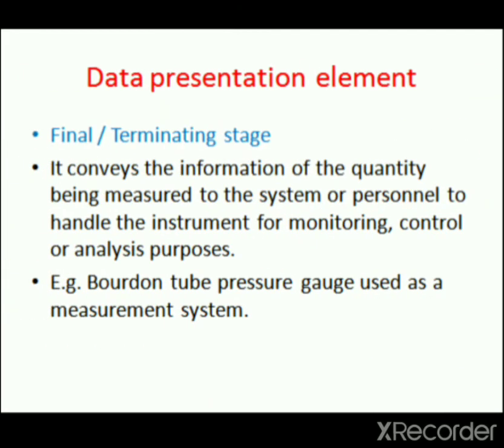Next is the data presentation element. The data presentation element is the final or terminating stage of measurement. It conveys the information of the quantity being measured to the system or personnel handling the instrument for monitoring, control, or analysis purposes. The information is presented in an intelligible form.